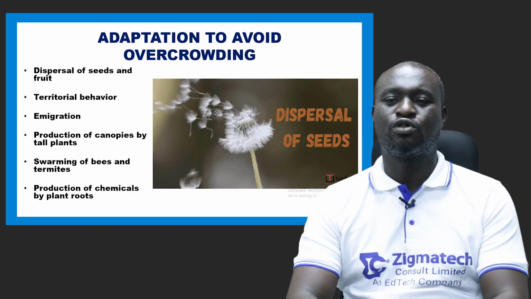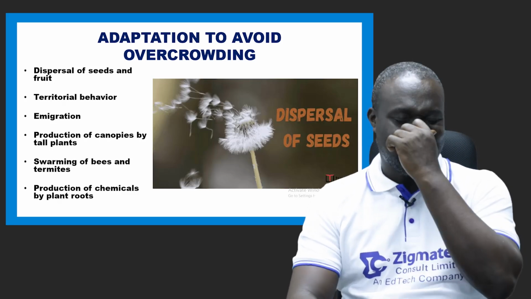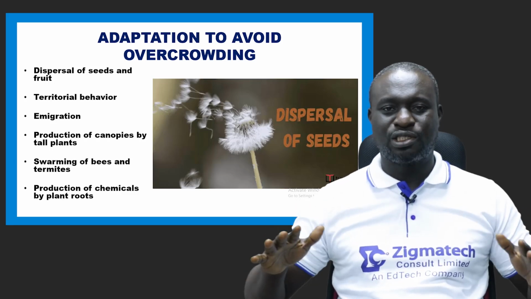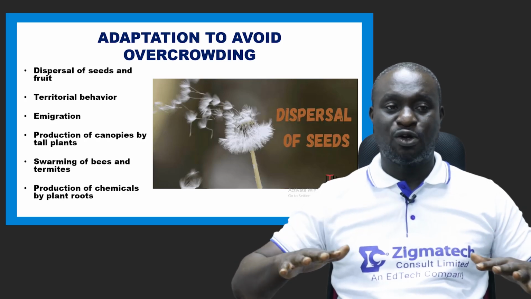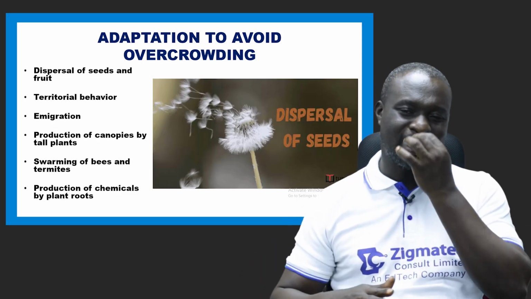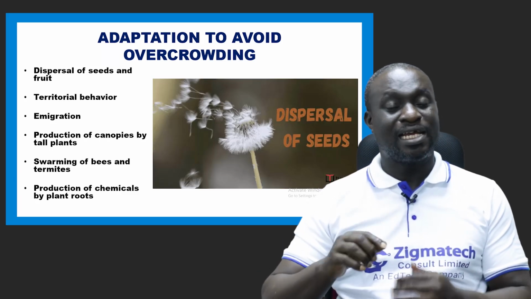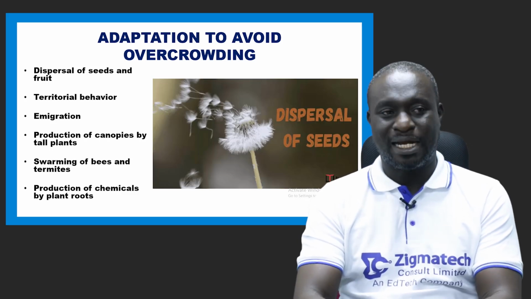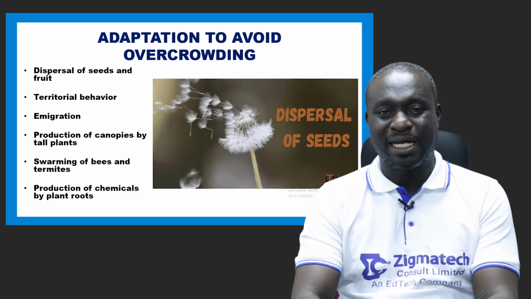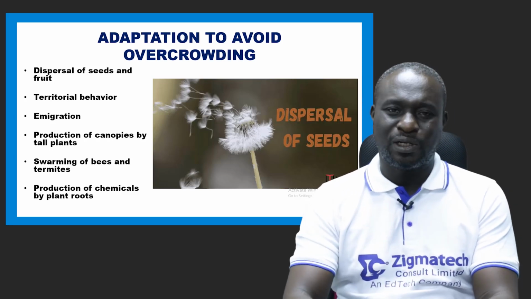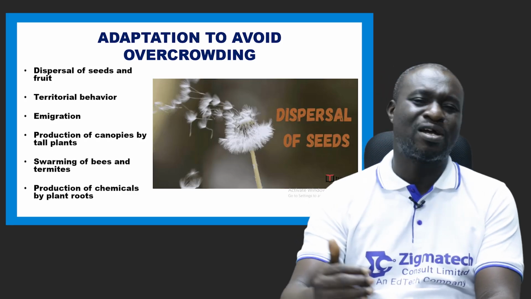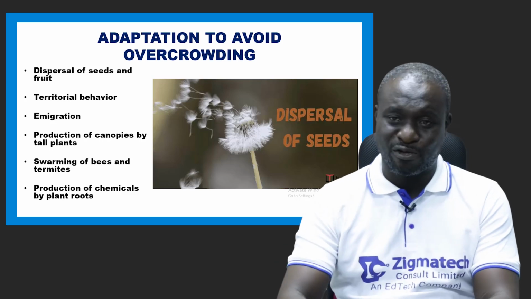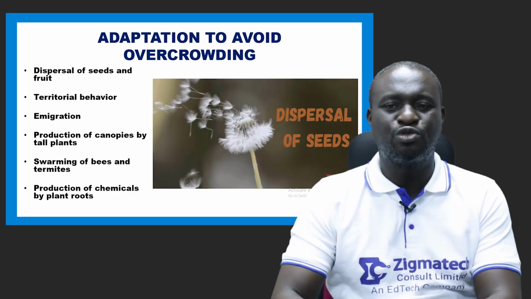And then the next one is production of canopies by tall plants. Some plants actually have branches with leaves that look like canopies. These canopies actually starve, to an extent, smaller plants, grasses and other smaller plants that are underneath. They starve them of sunlight. They deprive them of a whole lot of things. And these plants gradually, with time, die off. This is also another way to reduce overcrowding.